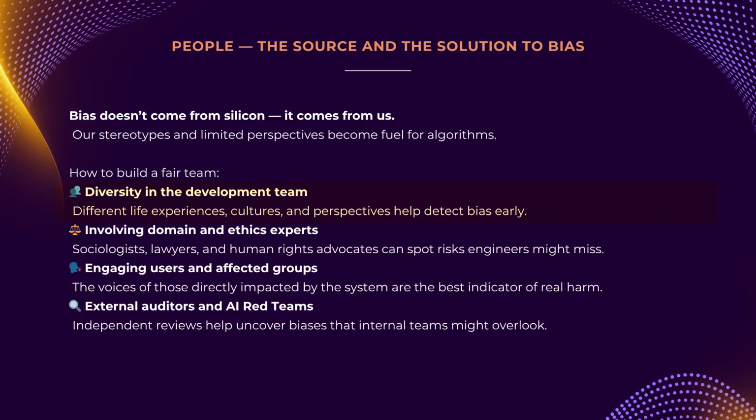First, team diversity. People with different life experiences, from different cultures and backgrounds, will spot potential issues much earlier. Second, bringing in domain and ethics experts. Sociologists, lawyers, and human rights advocates can reveal non-obvious risks that engineers might miss. And third, and most importantly, engaging with affected groups. The voices of those who will be impacted by the system provide the most valuable signal about potential harm. Best practices also include inviting independent auditors or dedicated AI-red teams.